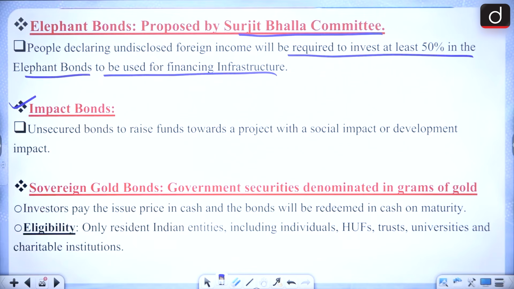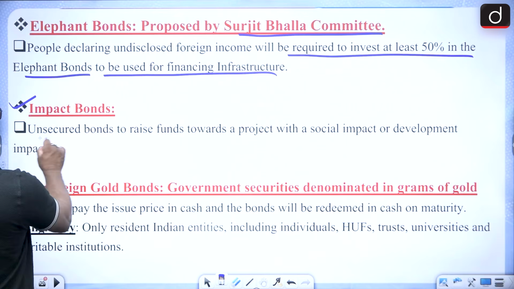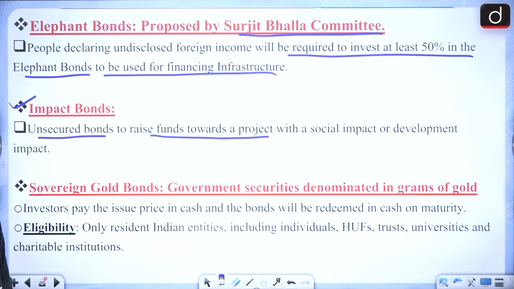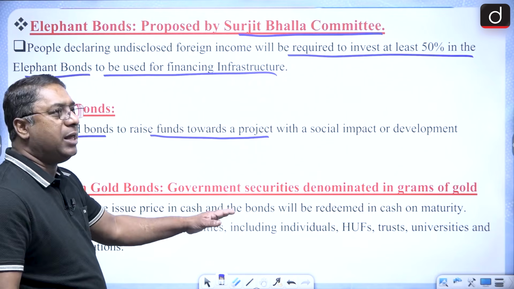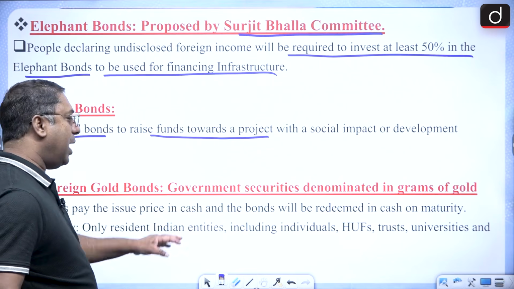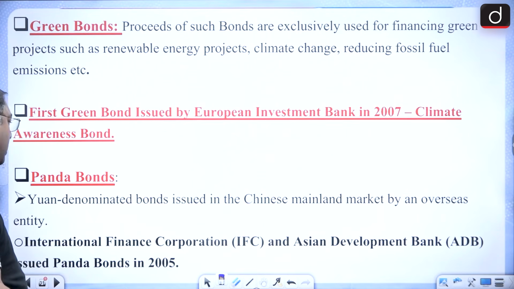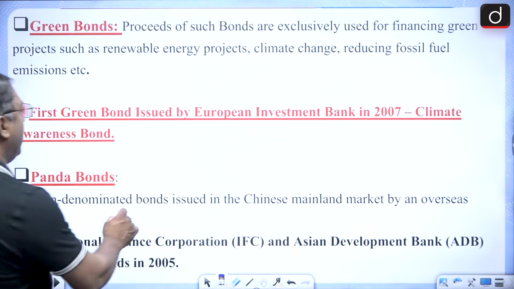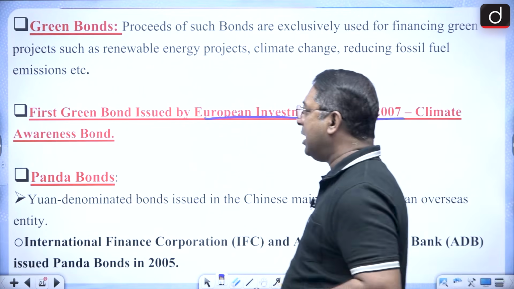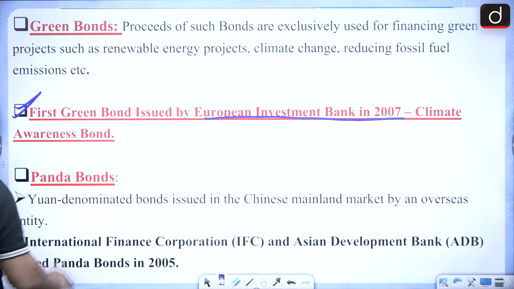Then the impact bonds. Impact bonds are unsecured bonds, and they are raised to fund projects which have social impact or development. Then there are sovereign gold bonds. Already I have told you, sovereign gold bonds are government securities denominated in grams of gold, and the investors pay the issue price in cash, and the bonds will be redeemed in cash on maturity. Then there is the green bond. It is with regard to the environment, and the first green bond was issued by the European Investment Bank in 2007. That is the climate awareness bond, very, very important.